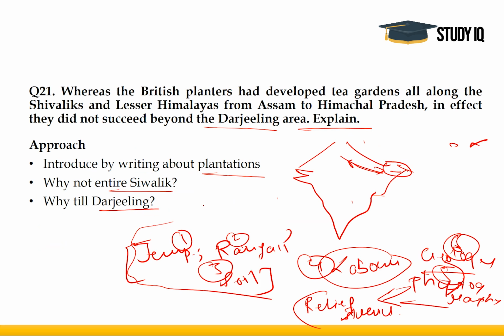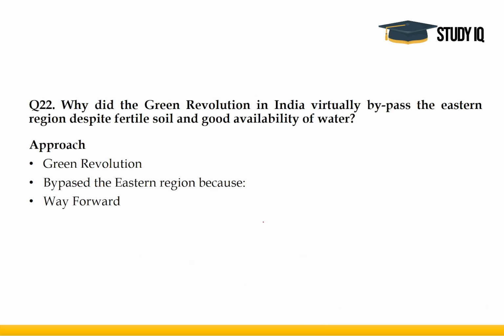Always remember what I mentioned here, the six parameters. The first three parameters are very important. The next three parameters, if you can think about them, will also add to your answer whenever you're writing about any crop. All right, now coming to the next question. Again, a very simple question.